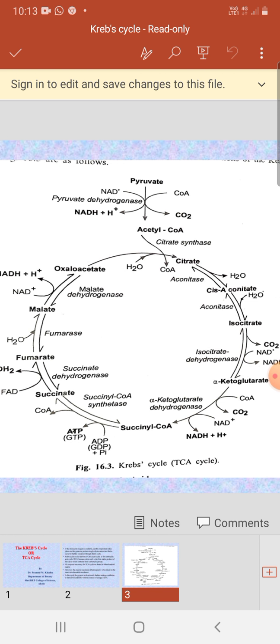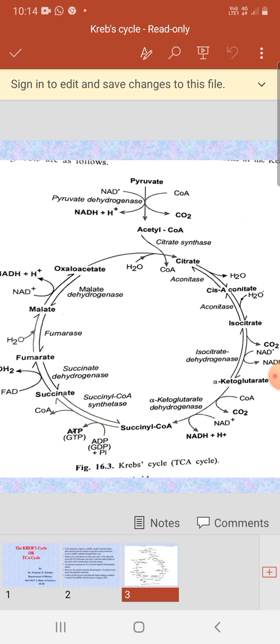Here one GDP combines with inorganic phosphate to form GTP, or one ADP combines with one inorganic phosphate to form ATP. So ATP or GTP is synthesized in this reaction.